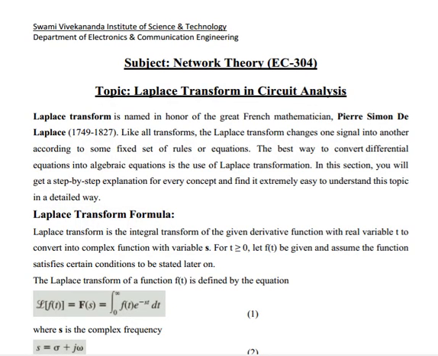Hello everyone, this is my lecture number 16. Today's topic on subject network theory. Today's topic is Laplace transform in circuit analysis.